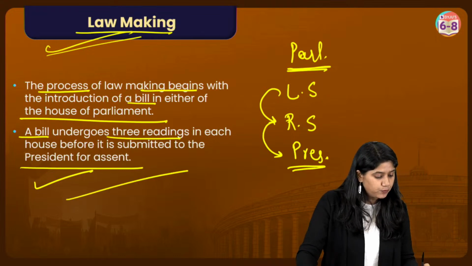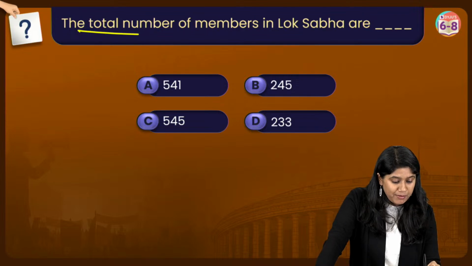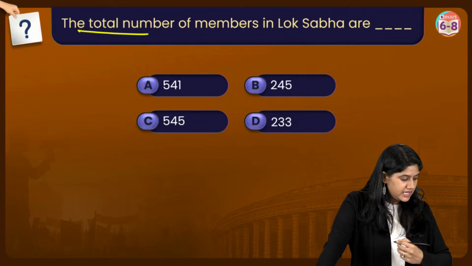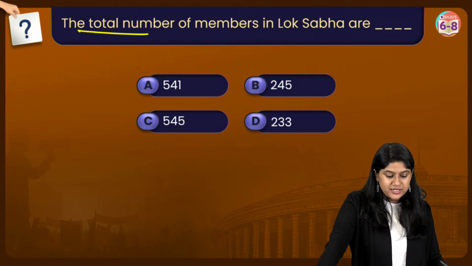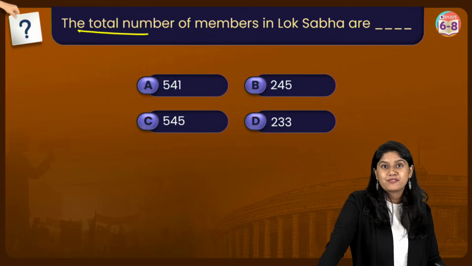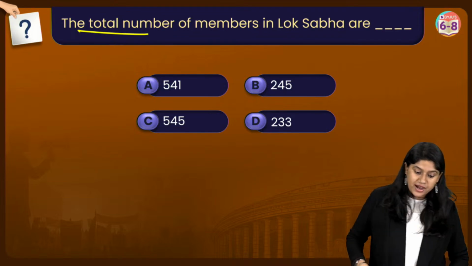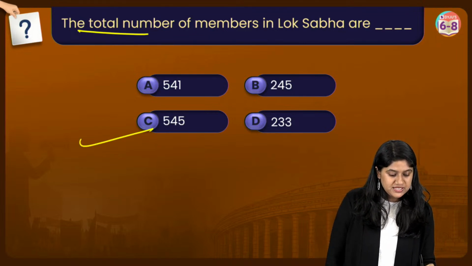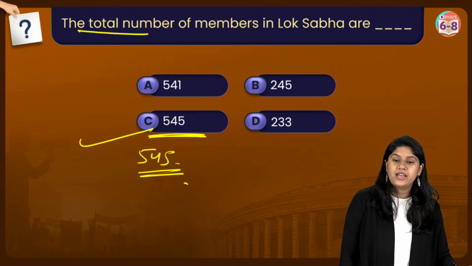So we are clear on what is lawmaking. Now let me ask you a question, everyone. The total number of the members of Lok Sabha is what? Easy peasy. Everyone, please pick the correct answer. The total number of seats that we have in Lok Sabha is 541, 245, 545 or 233. Very good. Option C is the correct answer. 545. Very good.